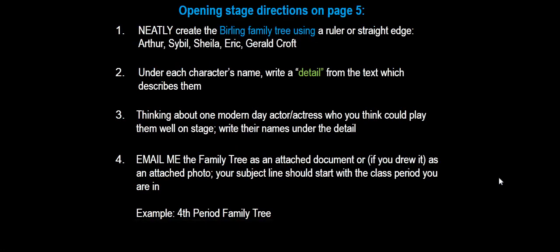Once you have read the stage directions, I want you to create a family tree. You can do this one of several ways. You may prefer to use the Week 1 assignment template that I provided for you in Schoology, or you may prefer to do this in your notebook. If you are doing this in your notebook, please be as neat and precise as possible. You will need to label the tree with the characters' names: Arthur Burling, Sybil Burling, Sheila Burling, Eric Burling, and Gerald Croft. Under each character's name, please write a detail, which we know means a quote from the text from the opening stage directions to describe them.